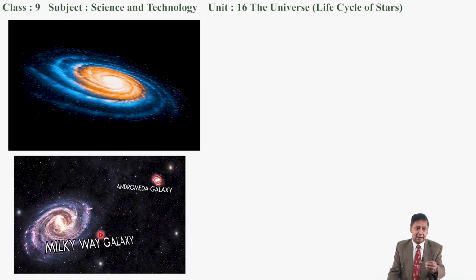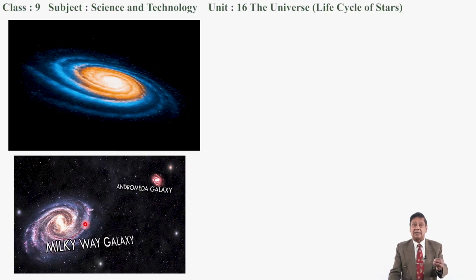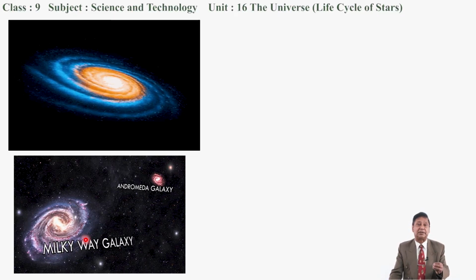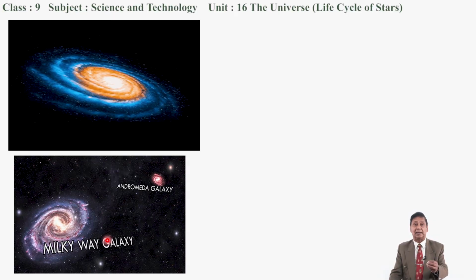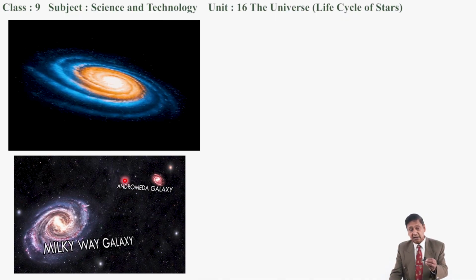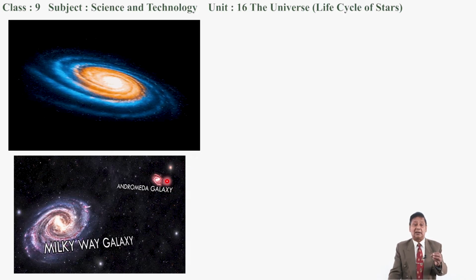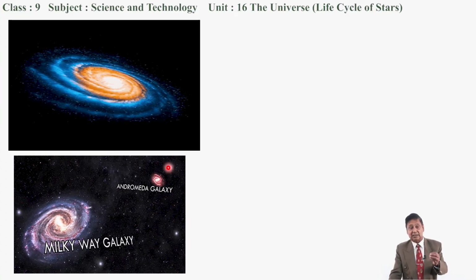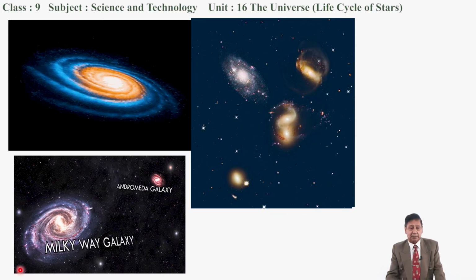What is it? The galaxy which contains about 10 to the power 11 stars, including the Sun and the solar system, and which is spiral shaped, is the Milky Way galaxy, and this is our neighbor. I mean to say, this is near to the Milky Way galaxy, and this is the Andromeda galaxy. This is the neighboring galaxy of the Milky Way galaxy. It is also a spiral shaped galaxy. Now, spiral shaped galaxies are many in this universe.